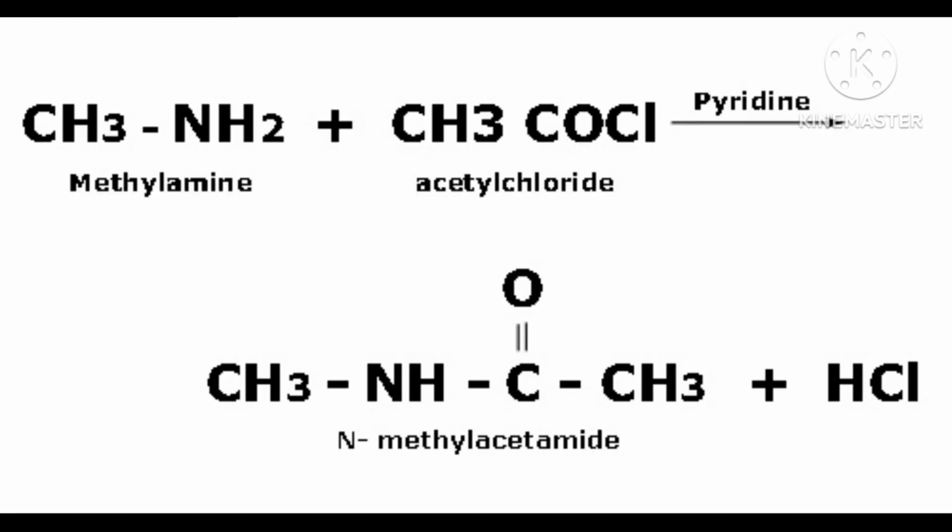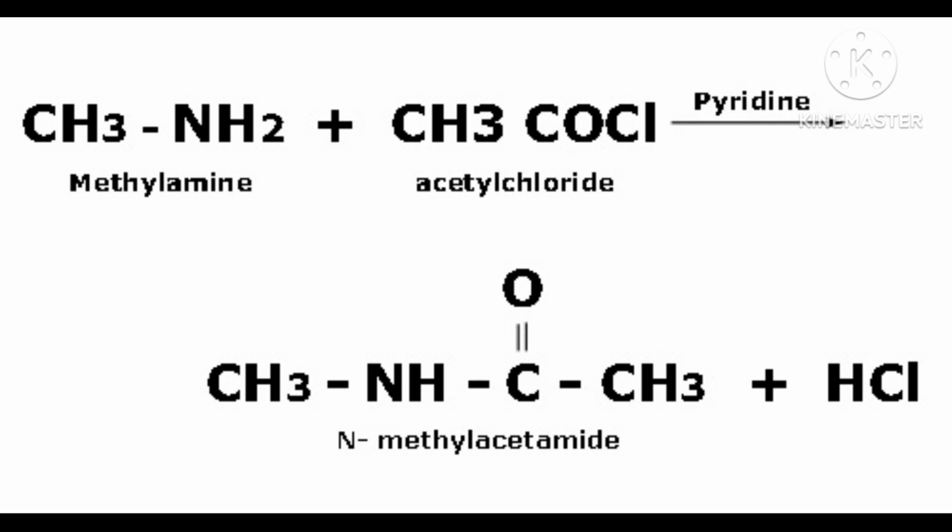Because an ethyl group is attached to the N, that's why it is called N-ethyl. It is called ethanamide because COCH3 is there, with 2 carbons. That's why it is called ethanamide. And the final name is N-ethyl ethanamide.